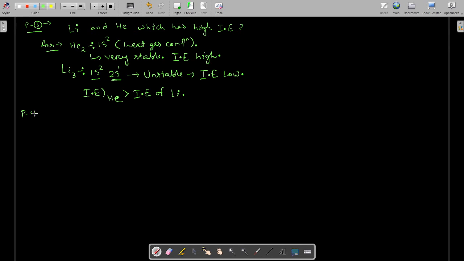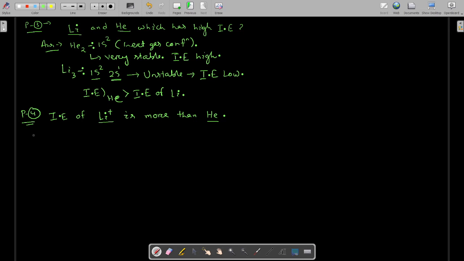But see the next question. It is saying ionization energy of lithium plus is more than helium. See the difference, here it is lithium plus, earlier it was only the lithium atom, and here it is helium.